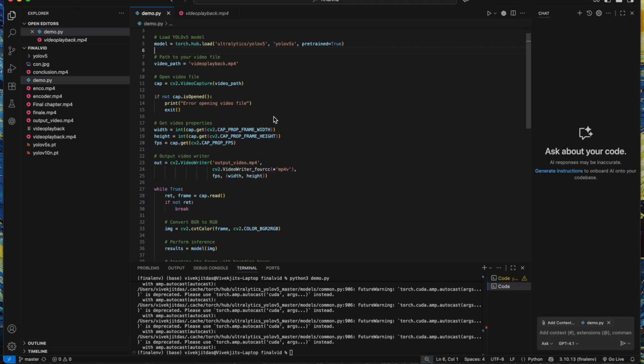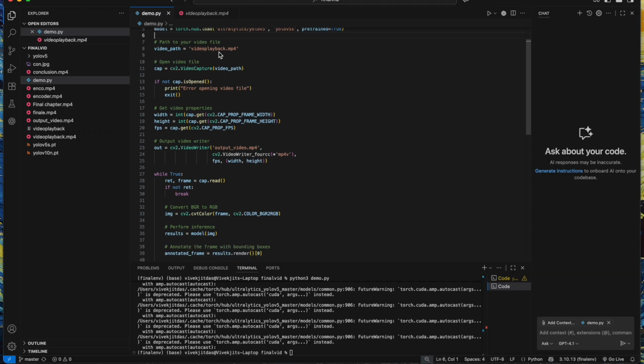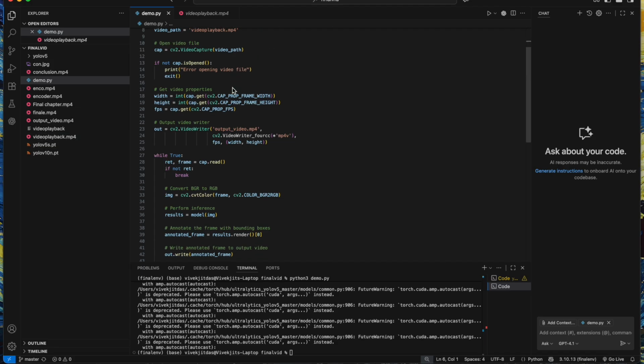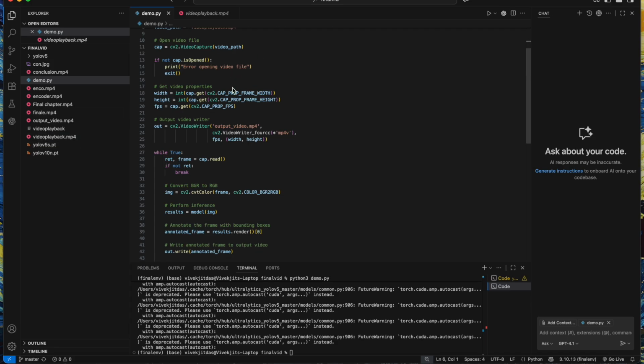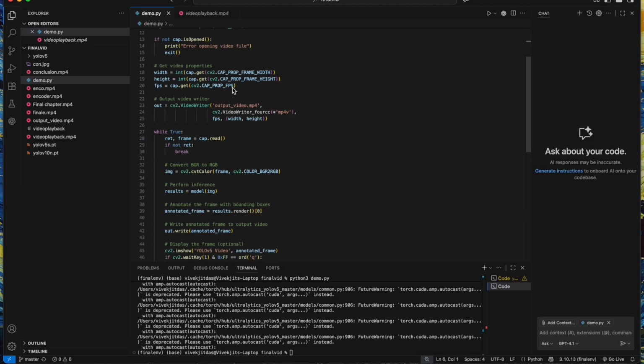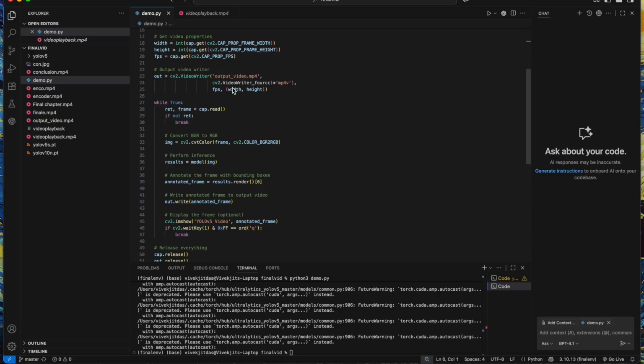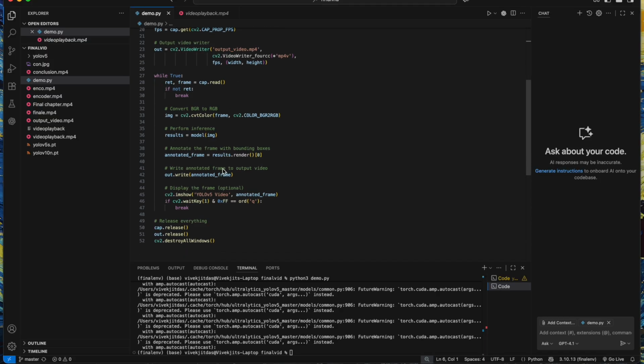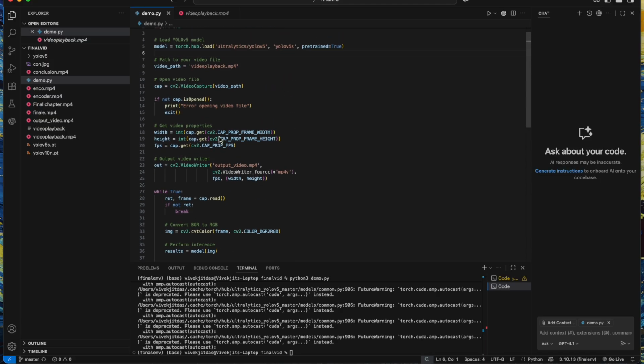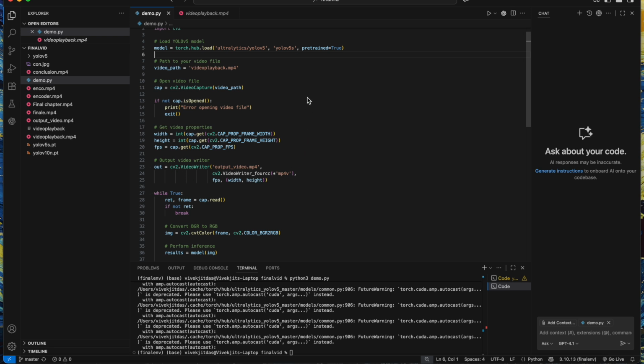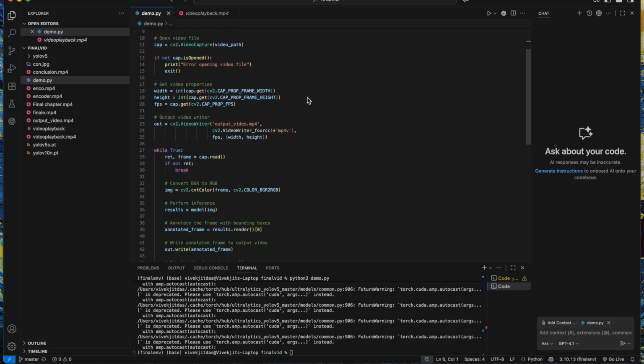Then we are using the video path for the video playback. We take each and every frame from that video, pass each frame through the model and get the output, then use that information to overlay the different labelings over the frame, and then show the YOLOv5 video here.